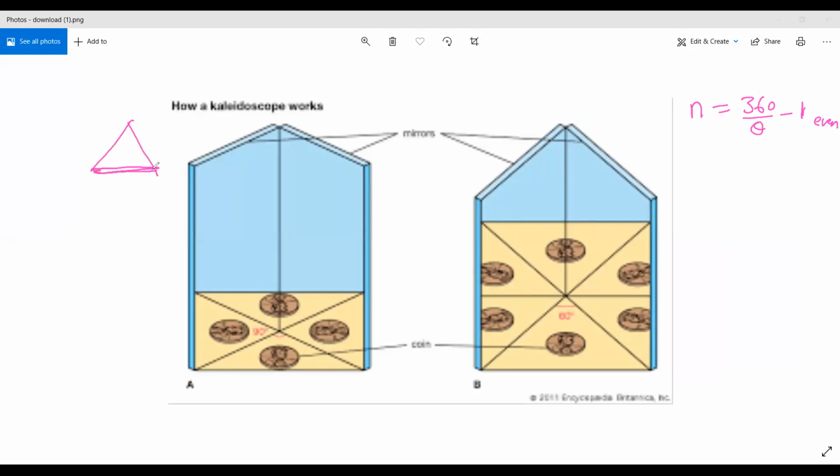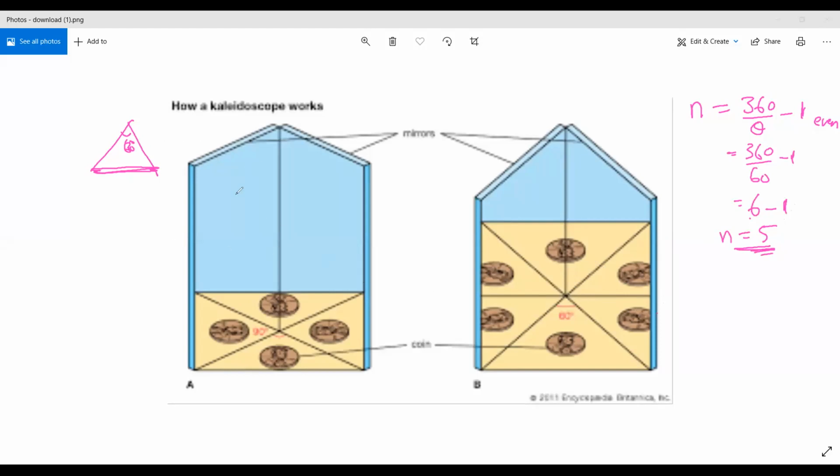Any angle in an equilateral triangle is 60 degrees, so theta is 60 degrees. 360 by 60 is 6, and since 6 is even, we do minus 1. So you get 5 images. N is equal to 5. You can count here also how many images are formed.